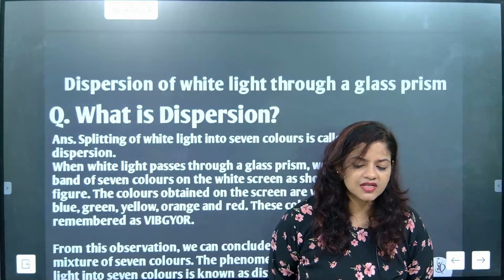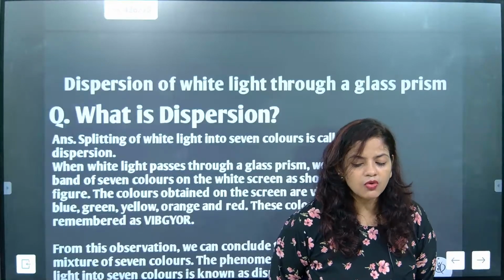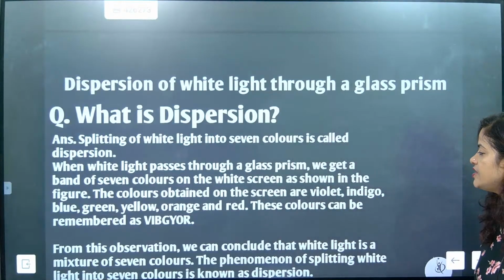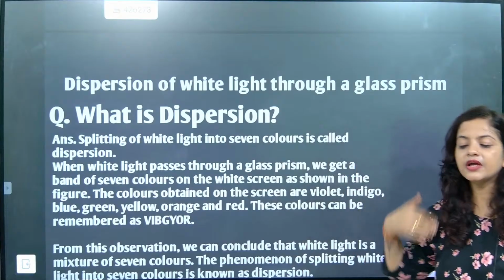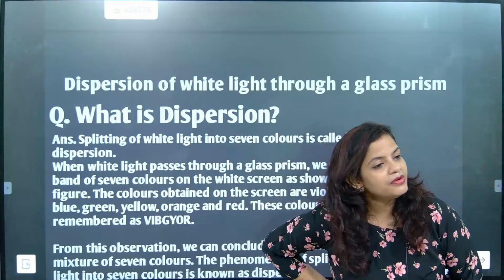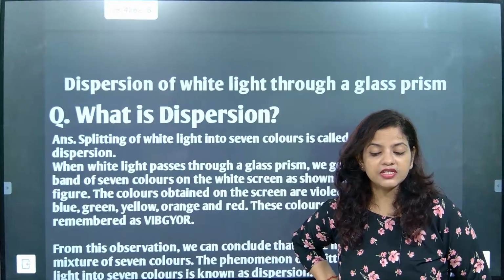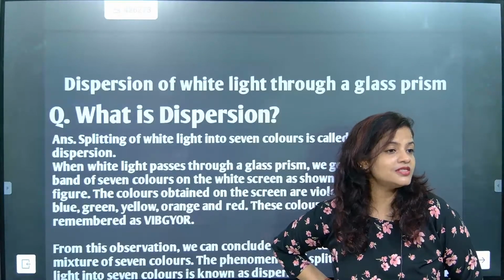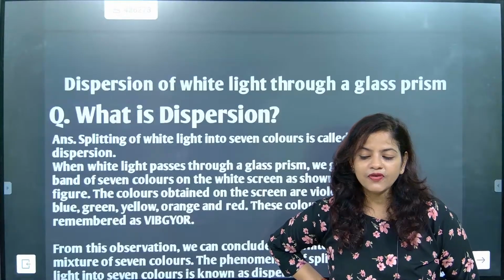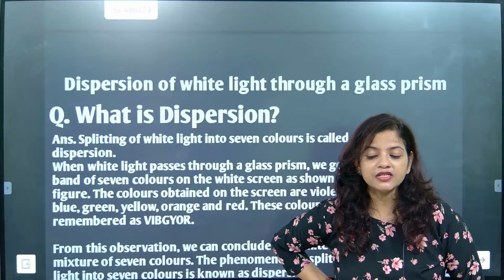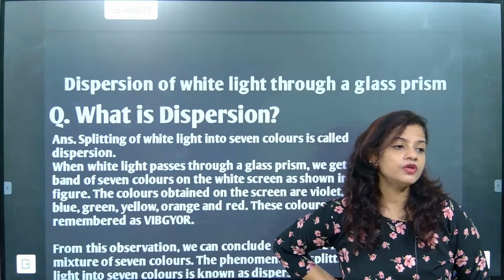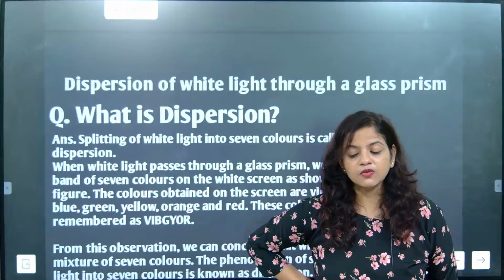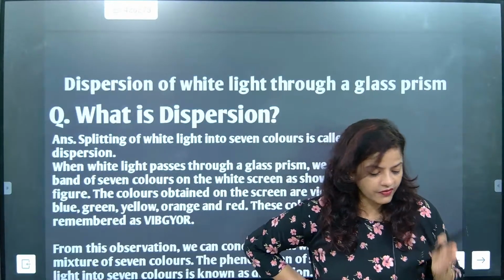Now we need to understand some of the most important things here: how, why, when, in which way it is doing. There is a change of optical density from one medium to another medium. The second important point is that there is a change in speed. Understood? So wavelength is also changing. When the speed is changing, wavelength is changing, because we know the formula: speed is equal to wavelength into frequency.